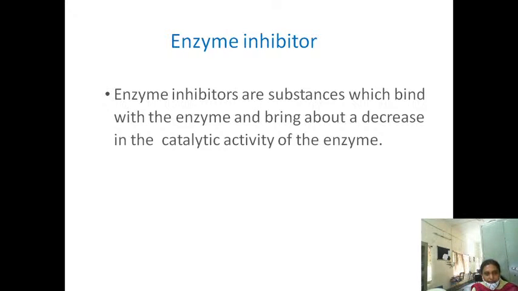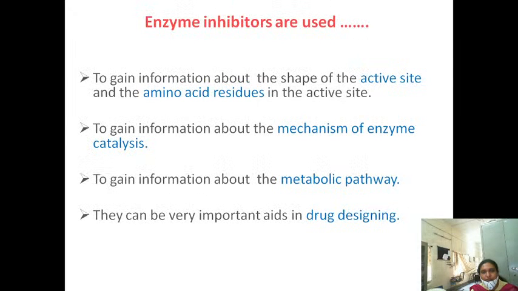Then what is an inhibitor? These are the substances which bind with the enzyme and bring about a decrease in the catalytic activity of the enzymes. The inhibitor is responsible for the enzyme inhibition. It's a substance that binds with the enzymes and decreases their catalytic activity. Enzyme inhibitors are mainly used to gain information about the shape of the active site and the amino acid residues at the active site.